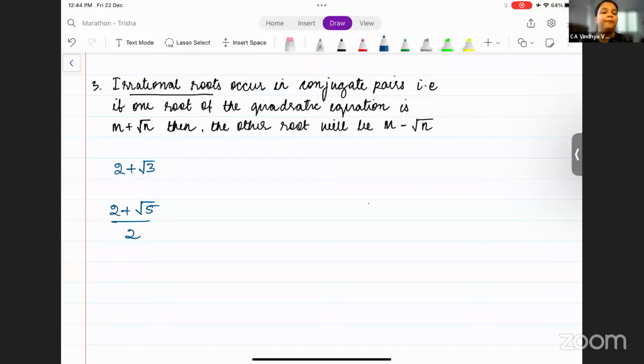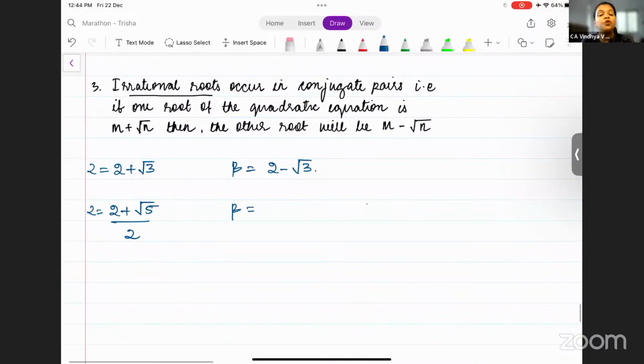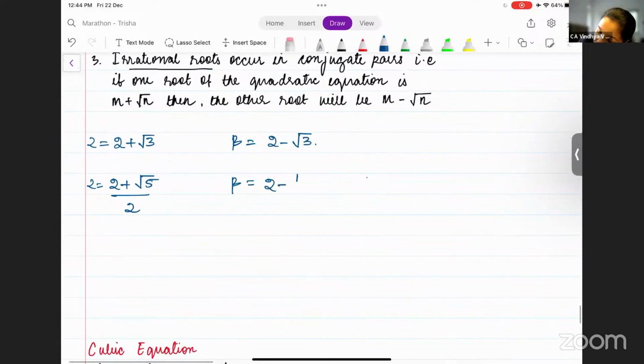They're called conjugate pairs. What is this conjugate pairs? It means if alpha is 2 plus root 3, then beta will be 2 minus root 3. Similarly, if alpha is 2 plus root 5 by 2, then beta will be 2 minus root 5 by 2. This is what you understand by irrational roots occur in conjugate pairs.